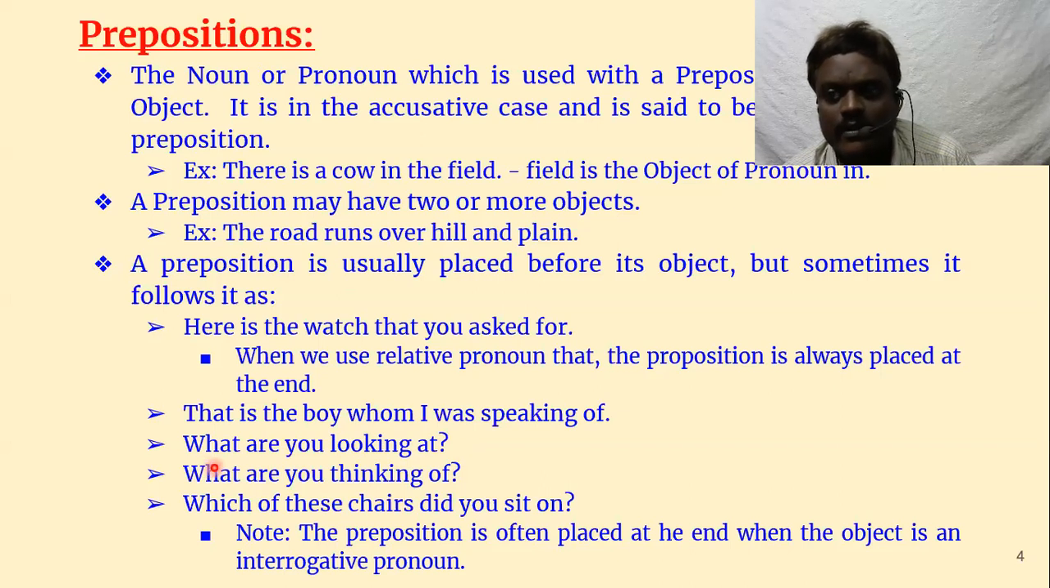Suppose, who are you? We don't have any preposition. I am looking at the car. I am looking at a dog. So we are asking a question about that one: what are you looking at? Only in those cases do we use the preposition at the end of the sentence.